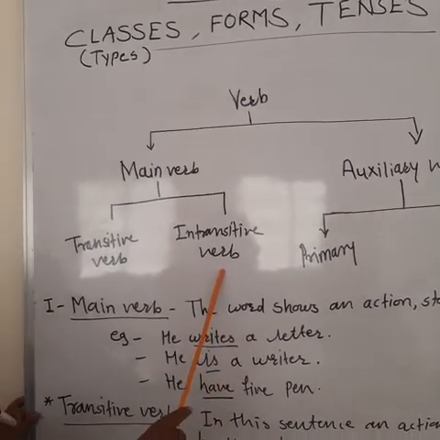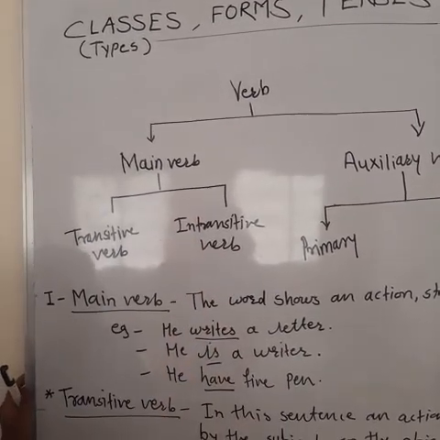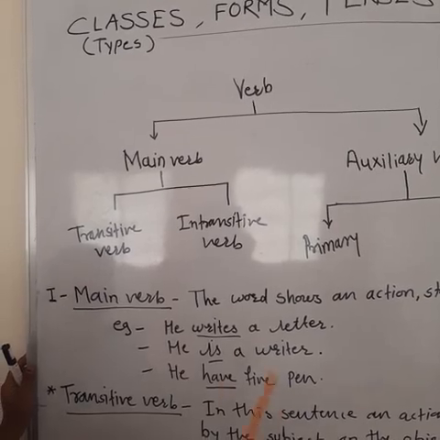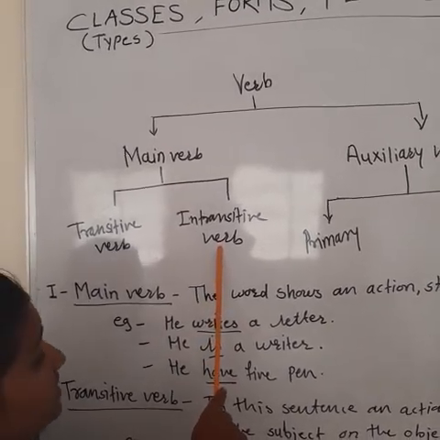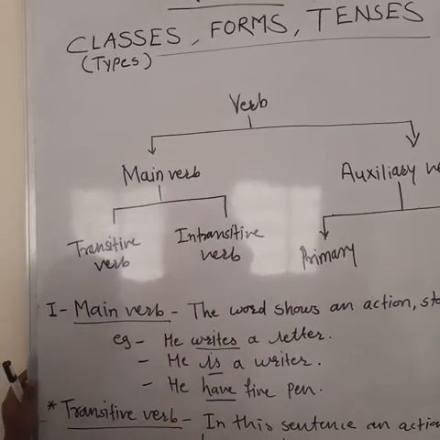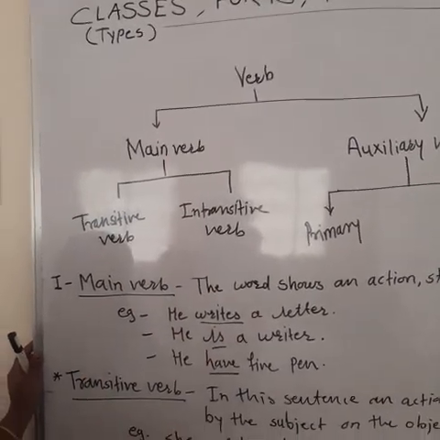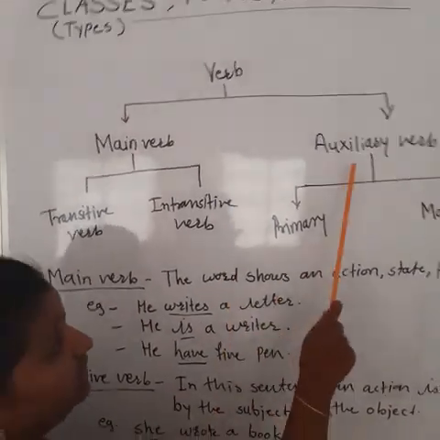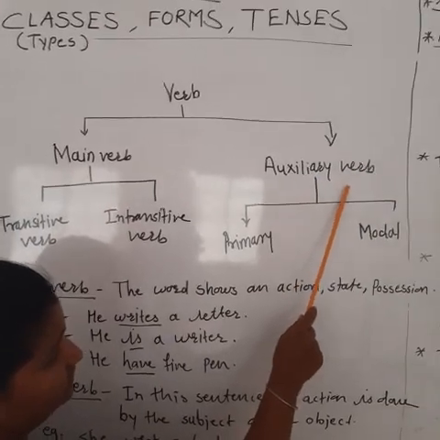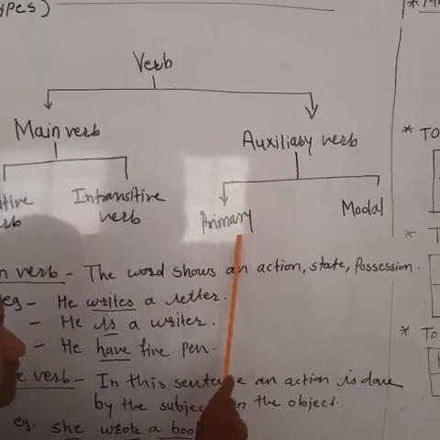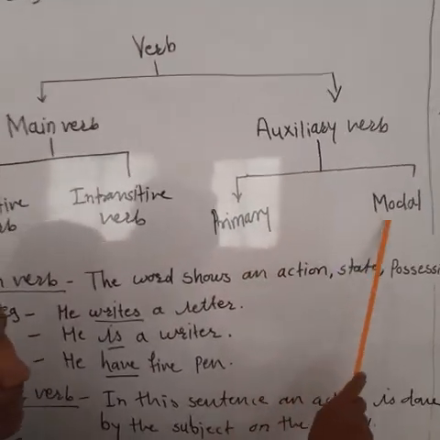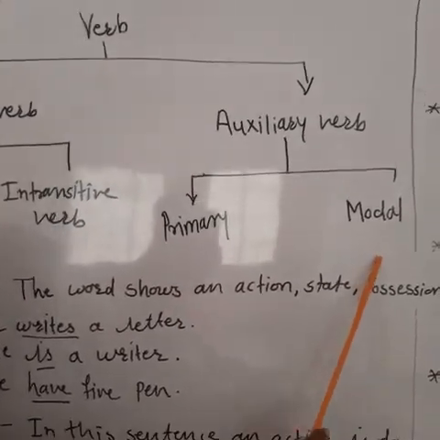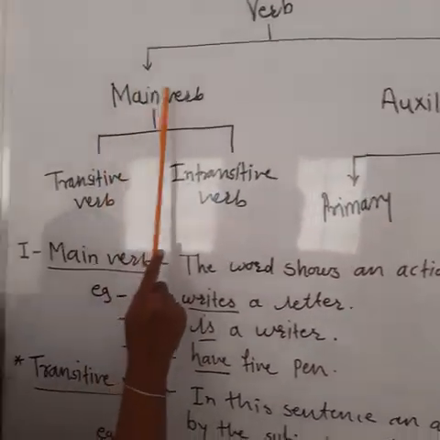Sometimes we have to find out whether it is a transitive or intransitive verb in the main verb also. And another one, that is auxiliary verb. There are primary auxiliaries and modal auxiliaries. So let us start with our main verb.